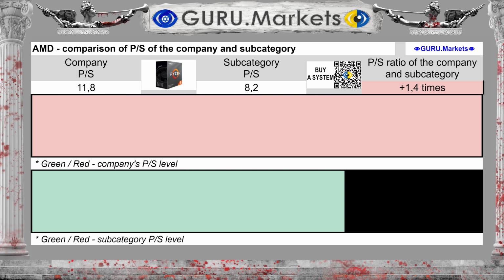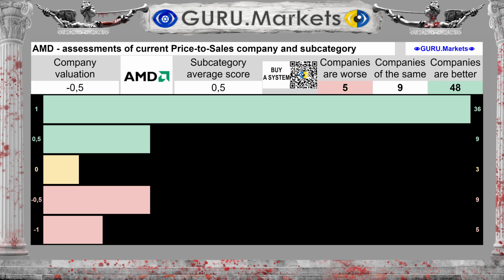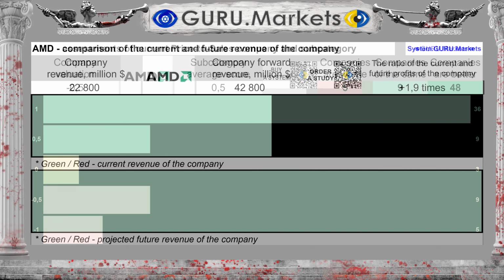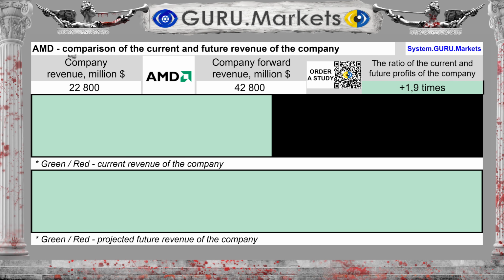The company's value to revenue ratio is 11.8. The subcategory average of 8.2 is 44% lower than the company's figure. Assessment of indicators of market value to its revenue in comparison with indicators of companies in the subcategory: Tolerable, -0.5 points. Revenue for the last 12 months was $22,800 million.